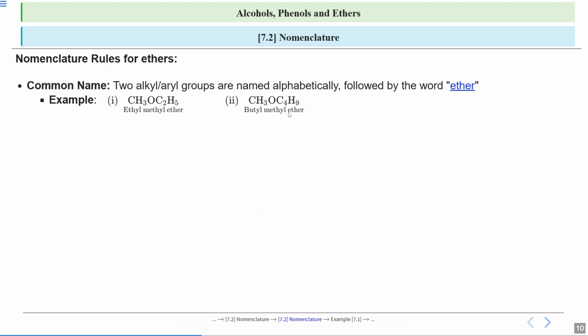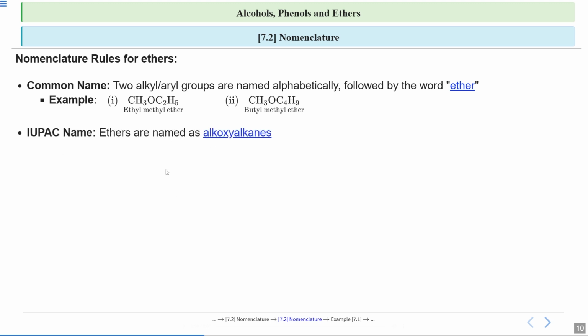Now see the common name of this compound. One side there is methyl, one side there is butyl. Here are 4 carbon atoms, so it is butyl. So since B comes first alphabetically, you will write butyl methyl ether. So when you are writing the common name, you will write the alkyl or aryl groups alphabetically and at last you will write the word ether. This is for common name.